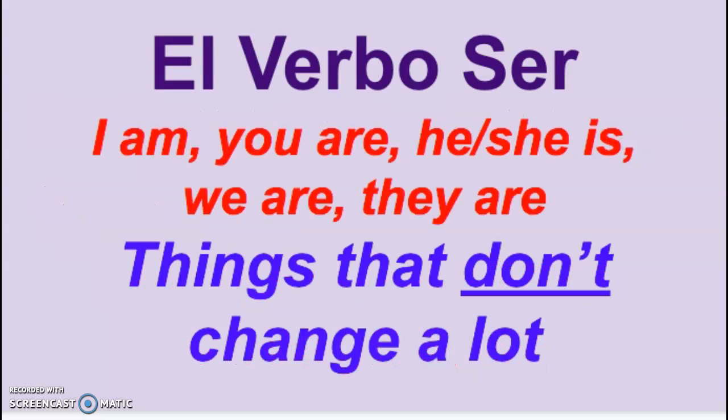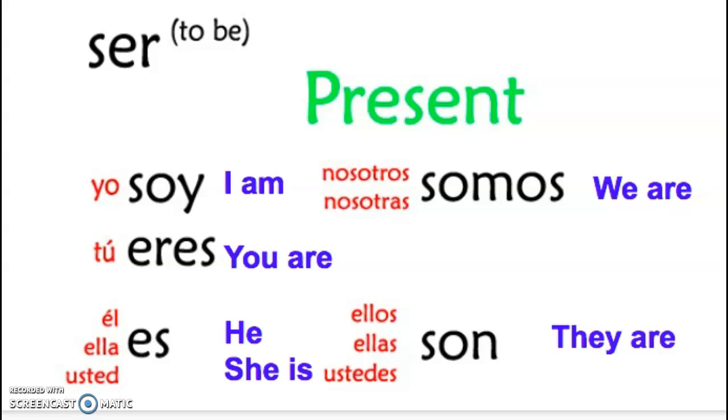So, el verbo ser, this is used for things that don't change a lot. And this verb is really psycho, so we're not going to spend a lot of time on it today. I just want to show it to you. We've actually seen it before when we say yo soy, or tú eres, or él or ella es. And we'll worry about these ones later, okay? But we have seen at least these ones here for I am, you are, or he or she is.